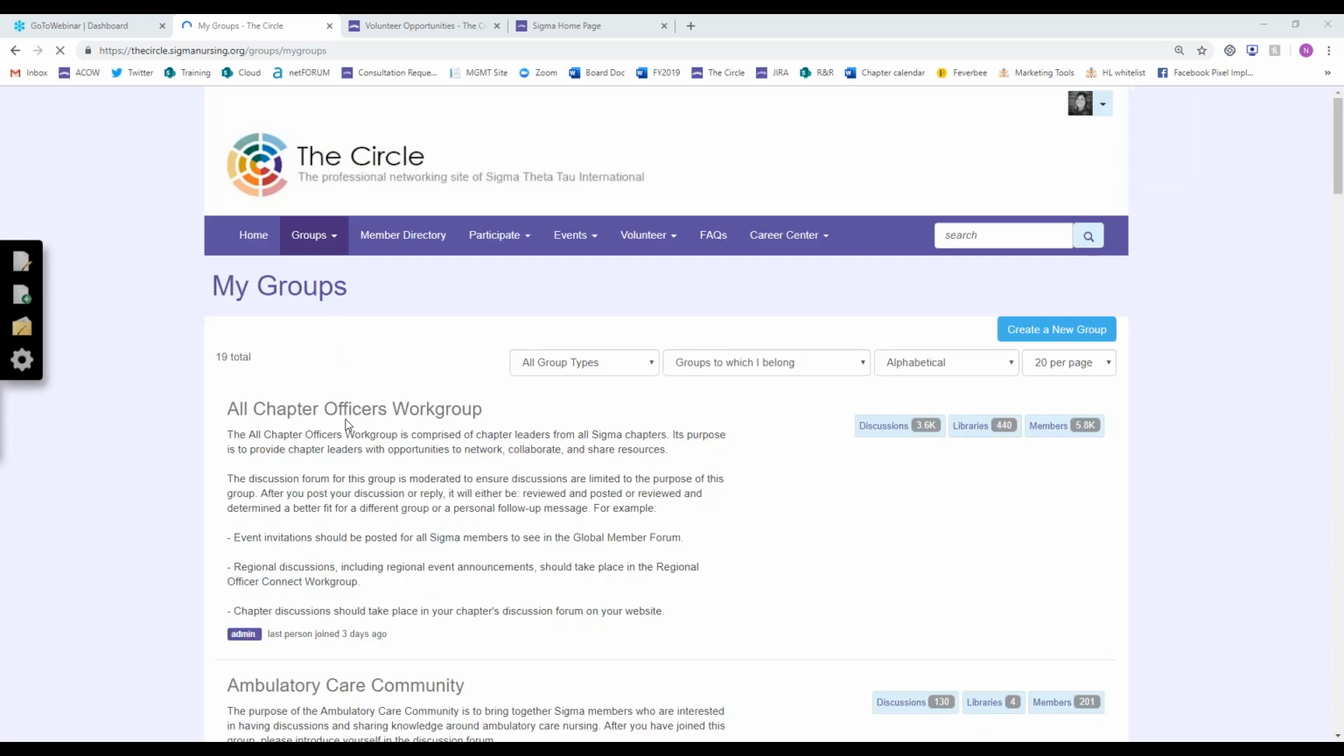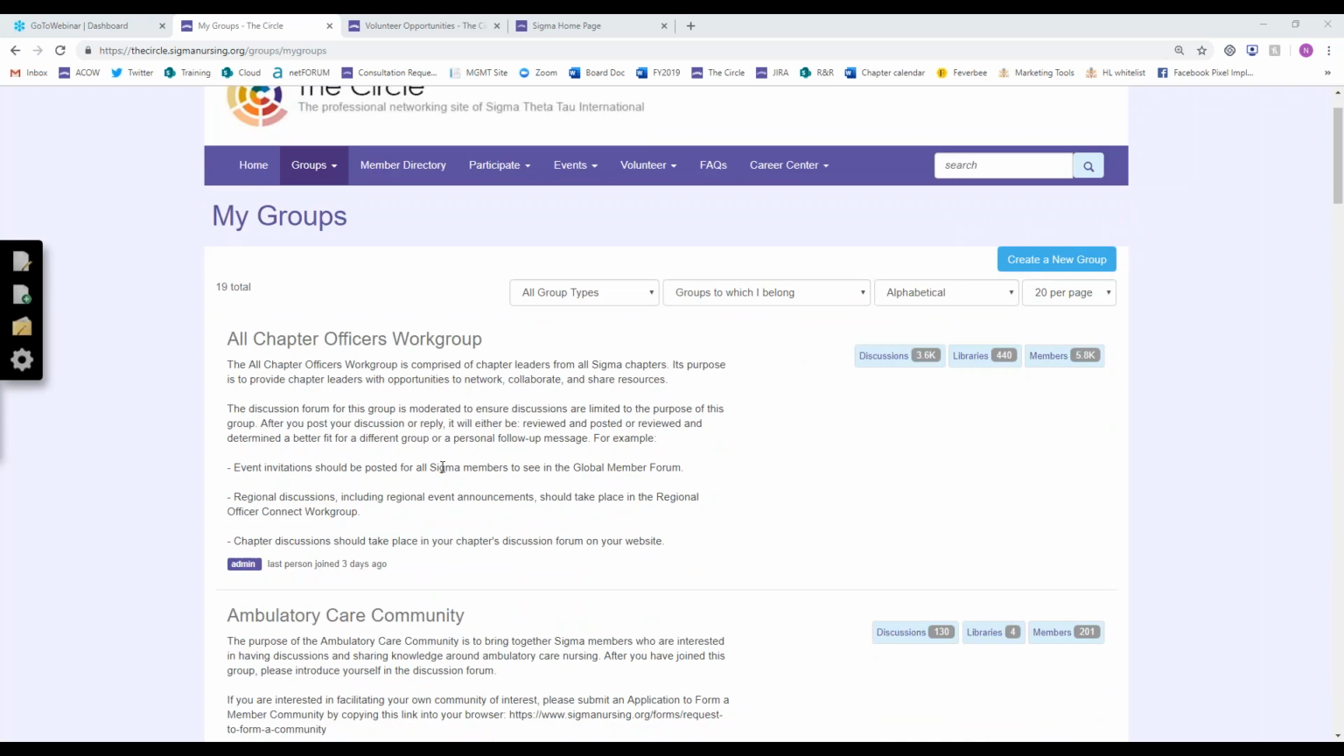And wait for that to load here. So like I mentioned, you're automatically added to your chapter website group. So you'll find that by coming to this My Groups page. Also, if you're a chapter leader, you'll find access to some of the groups you've been automatically added to, like the All Chapter Officers Work Group and your Regional Officer Connect group as well.